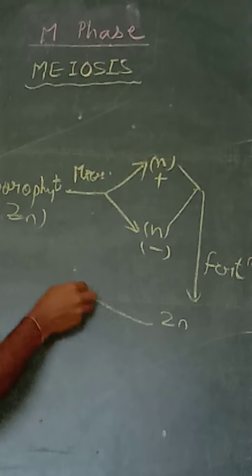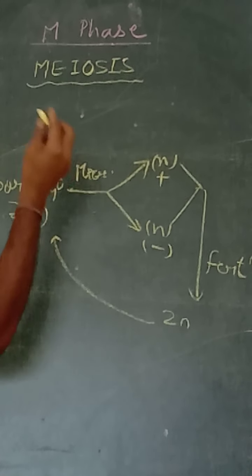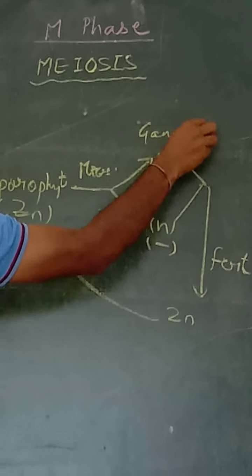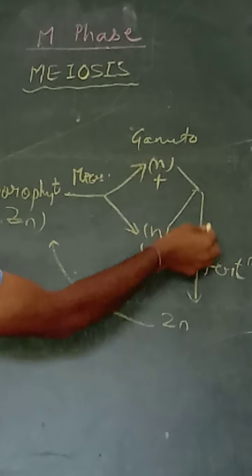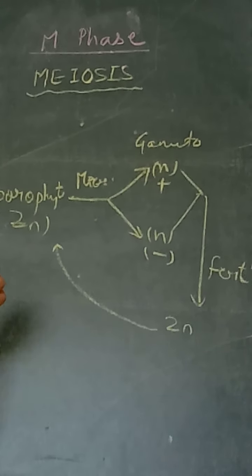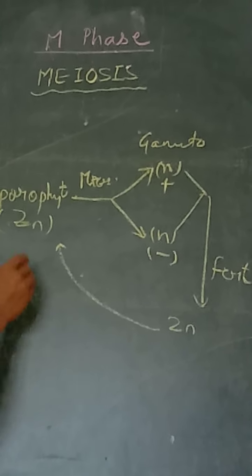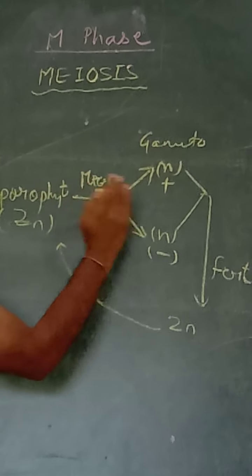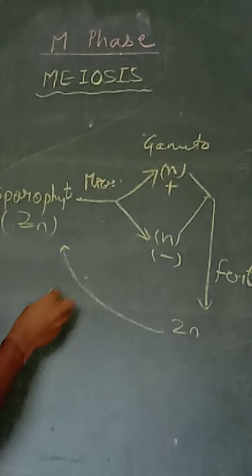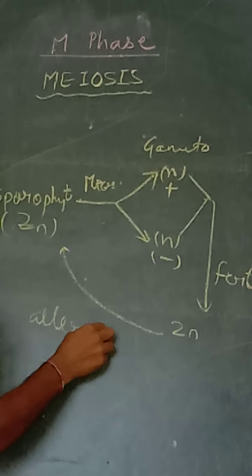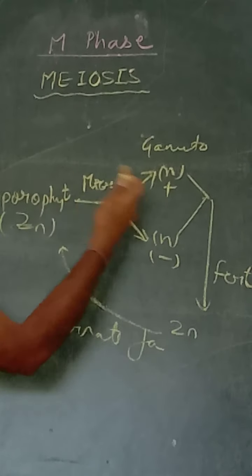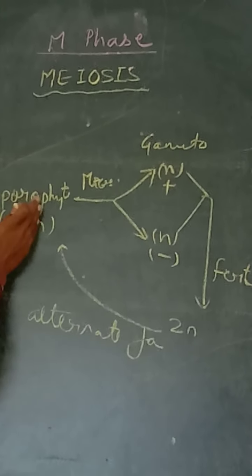Now this 2N again undergoes meiosis, makes gametophyte, gametes are produced, fertilization takes place. So for any successful sexual cycle, these two things, meiosis and fertilization, occur in alternate fashion, one after another: meiosis, then fertilization, then meiosis.